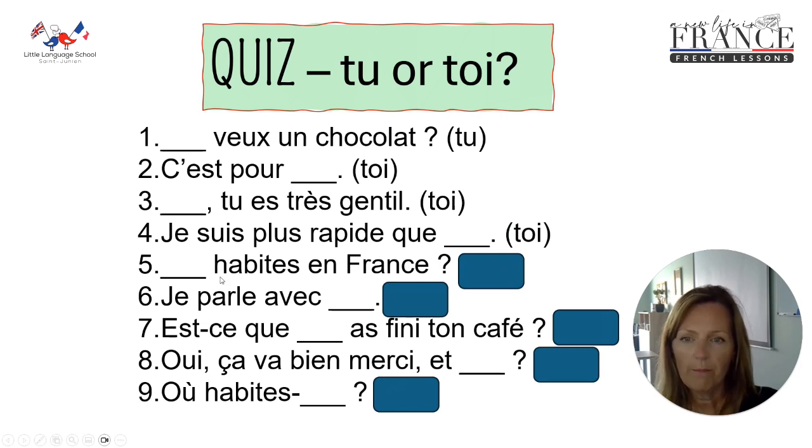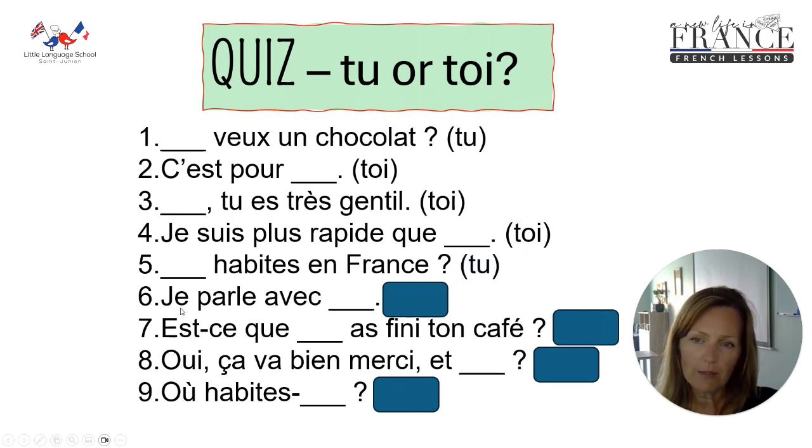Number 5. Habite en France. Habite en France. You live in France. Have we got an action? Have we got a verb? Yes, we do. Habite, so it's got to be tu. Tu habites en France.